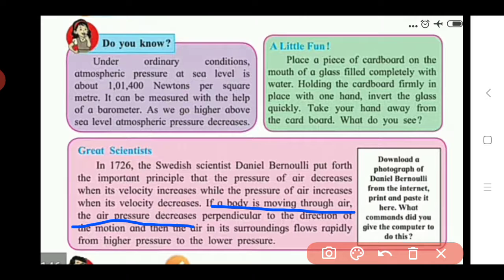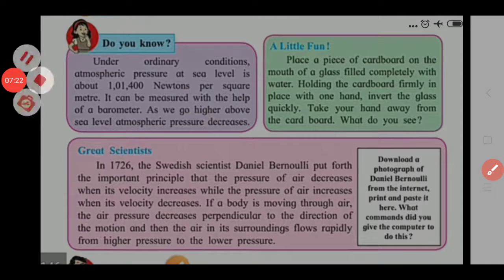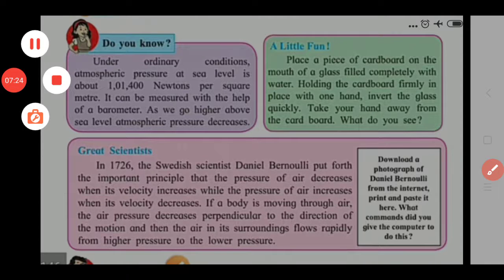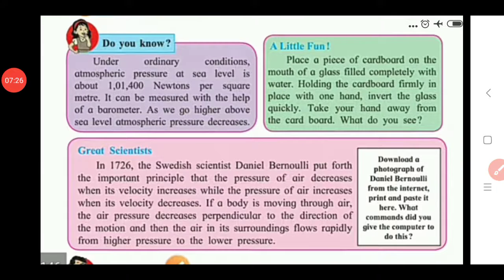The air surrounding that object flows rapidly from higher pressure to the lower pressure. Okay, so this is another piece of information related to the pressure and velocity.